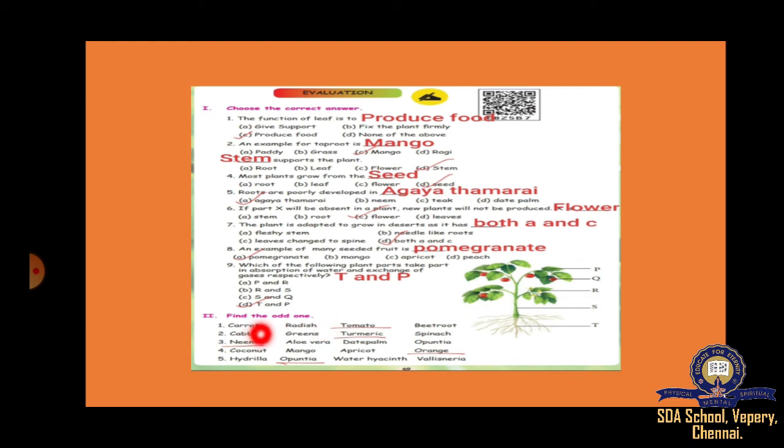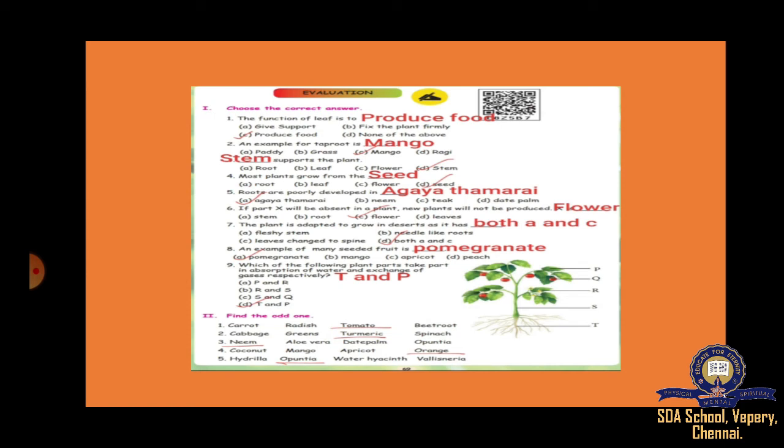Neem is plain plant. So neem. Coconut, mango, apricot, orange. Coconut, mango, apricot have only one seed. But orange will have many seeds. Okay, so orange. Hydrilla, opuntia, water hyacinth, vallisneria. So opuntia, because water hyacinth, vallisneria and hydrilla are water plants. Opuntia is land plant.